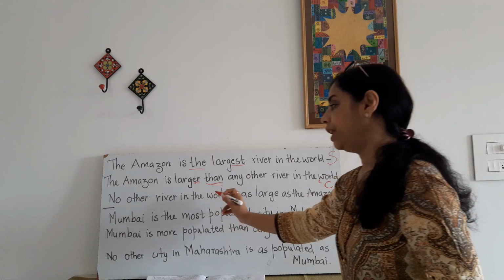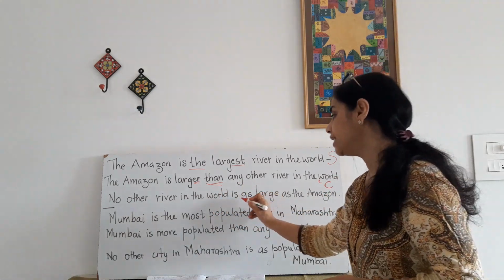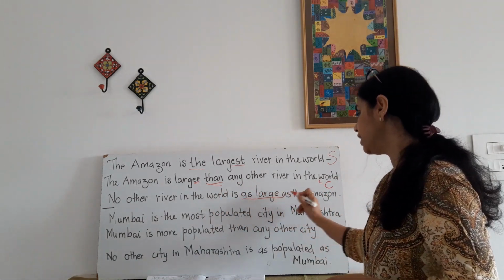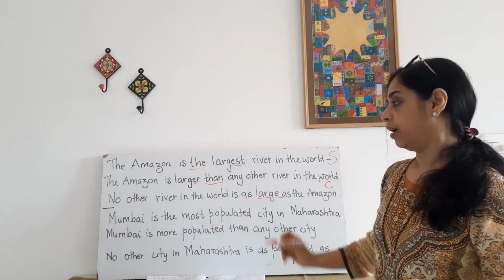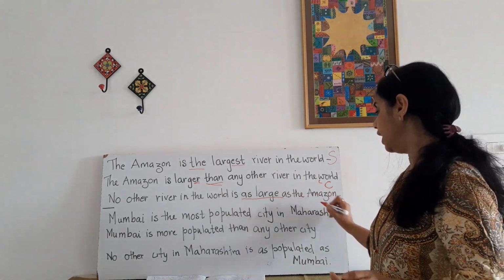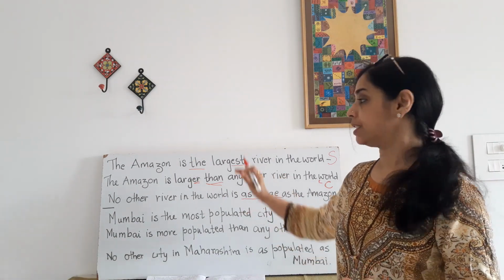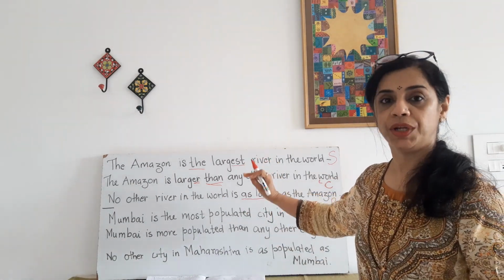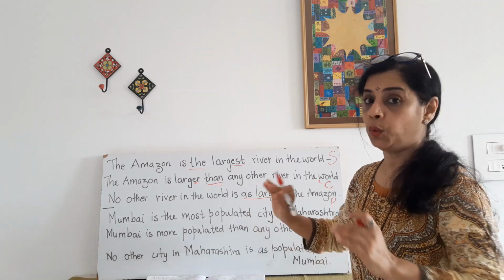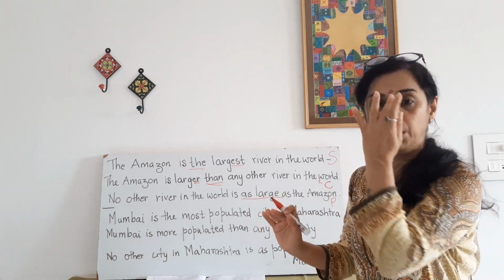No other river in the world is as large as the Amazon. This is as large as, positive. Now we have interchanged the same sentence into the three different levels without changing the meaning.